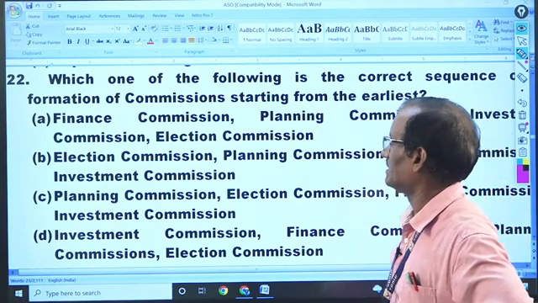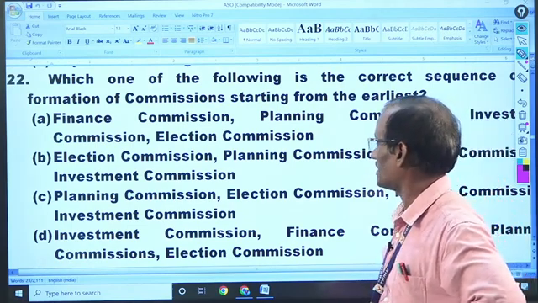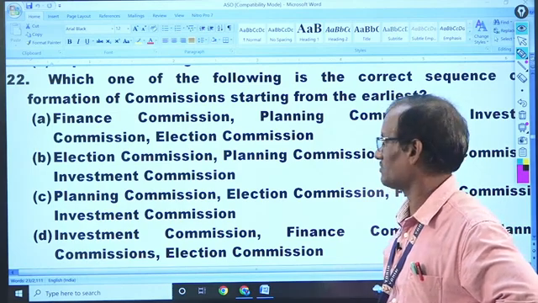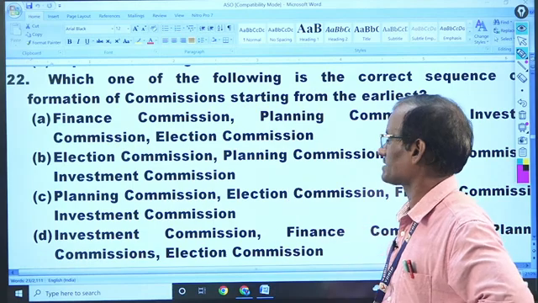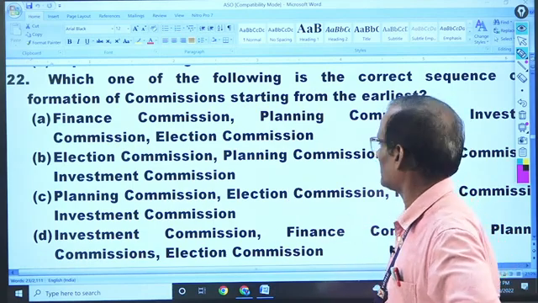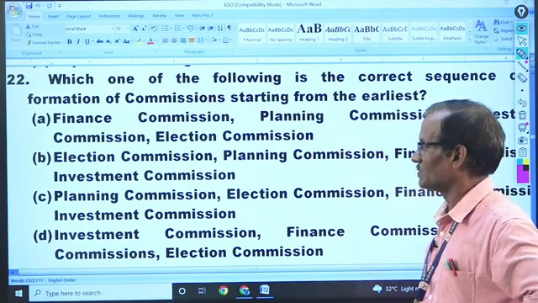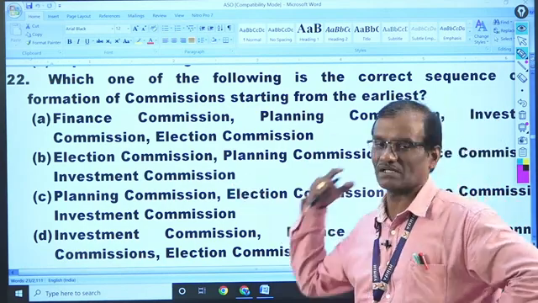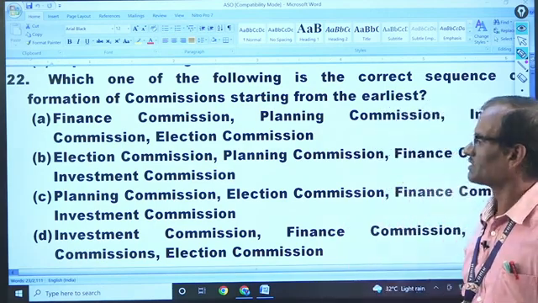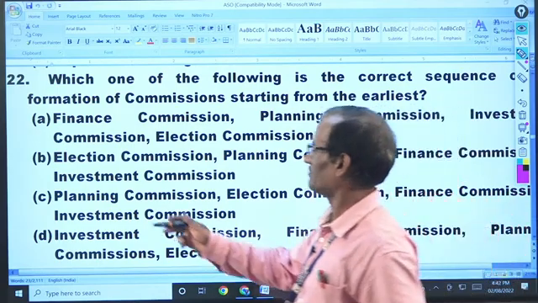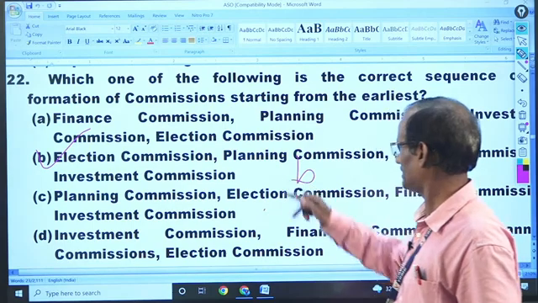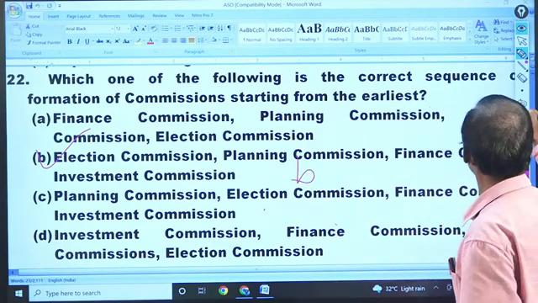Yes, you are right. 25th January 1950 is the date of establishment of the Election Commission, then March for the Planning Commission, and the Finance Commission is 1951, and the Investment Commission is in the latter period, around 2000. So that will be B. Investment Commission is a latter development, so the answer will be B.